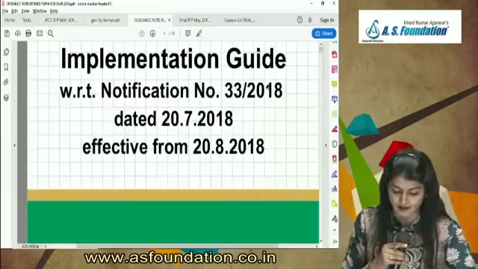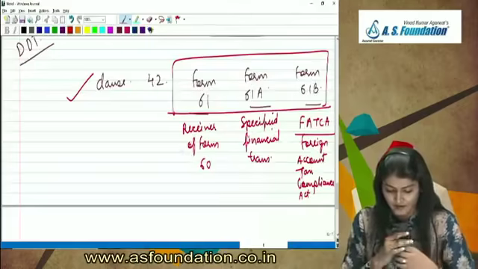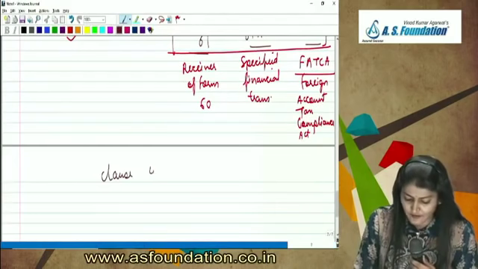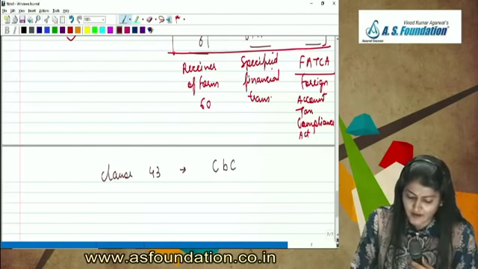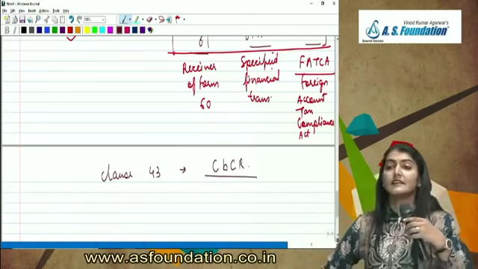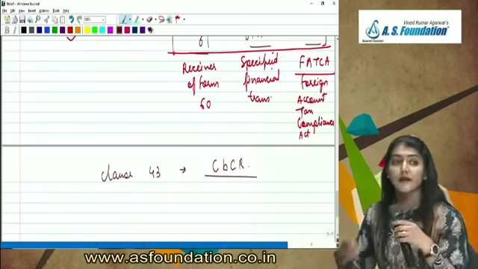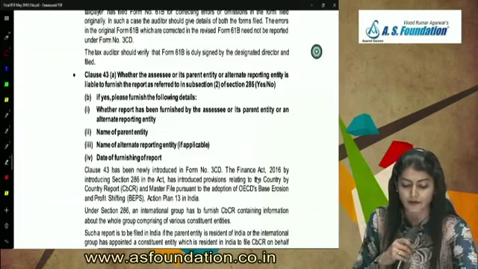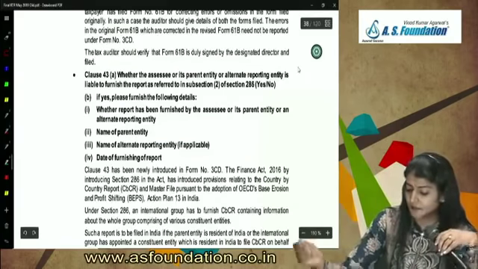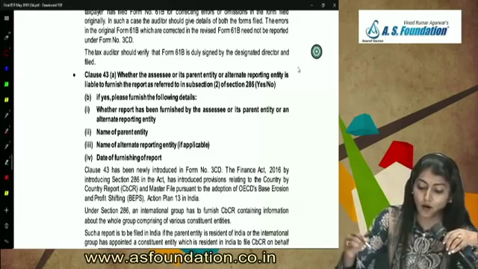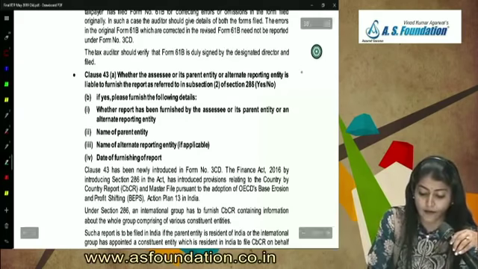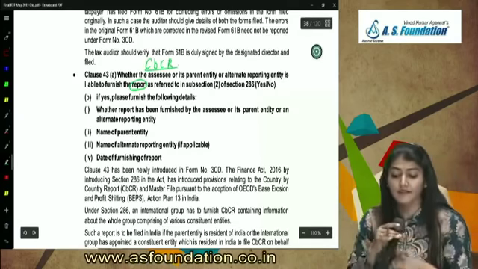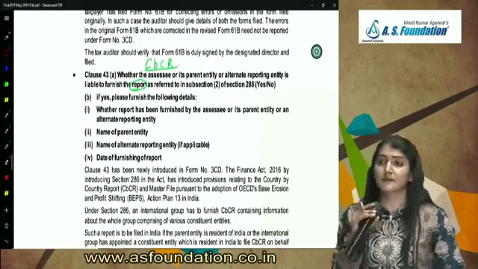Then you have Clause 43. Clause 43 is also talking about a report, the country by country report. Where the assessee is required to file the CBCR, the country by country report, whether the same has been filed. Name of ultimate parent company, the ultimate reporting entity. So whether the assessee or its parent entity or the alternate reporting entity is liable to furnish the report. What is the report called? CBCR, the country by country report, as referred to in section 286 of the Income Tax Act.